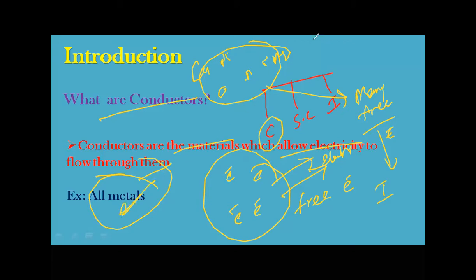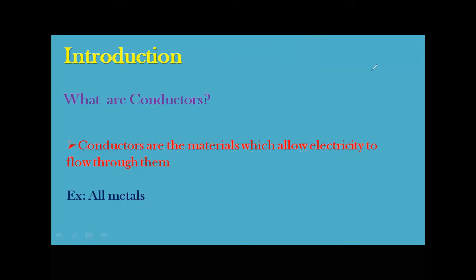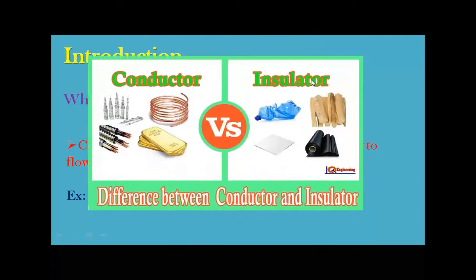The examples are all metals. You can see here the difference between conductors and insulators. Gold is a metal, silver is a metal, copper is a metal. All these types of metals we call conductors. All metals are conductors. Why? They have free electrons.